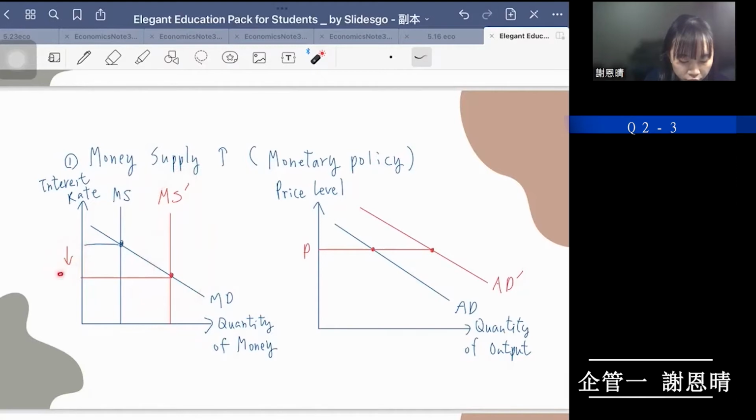And the interest rate falling would cause an increase in the quantity of goods and services demanded at a given price level. This is a given price level. So the quantity of output would increase. And that makes the aggregate demand curve shift to the right.